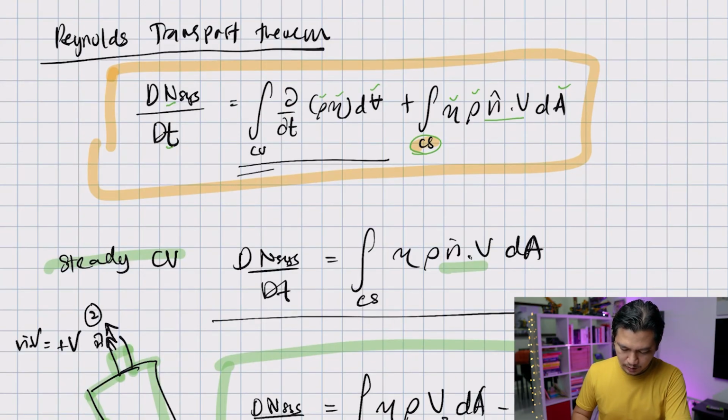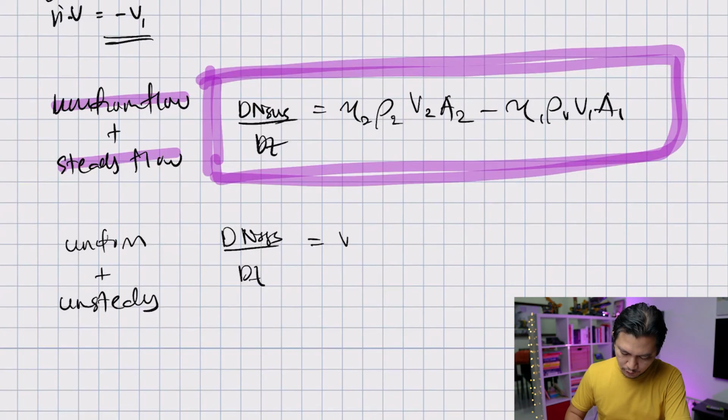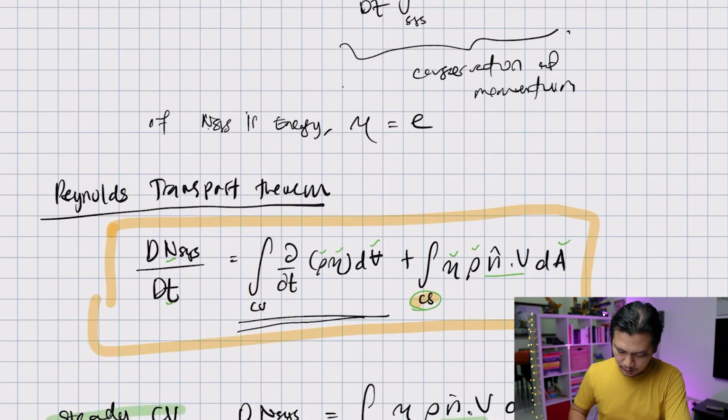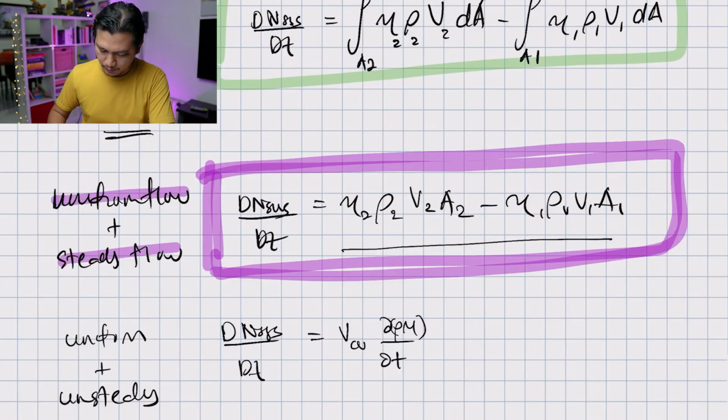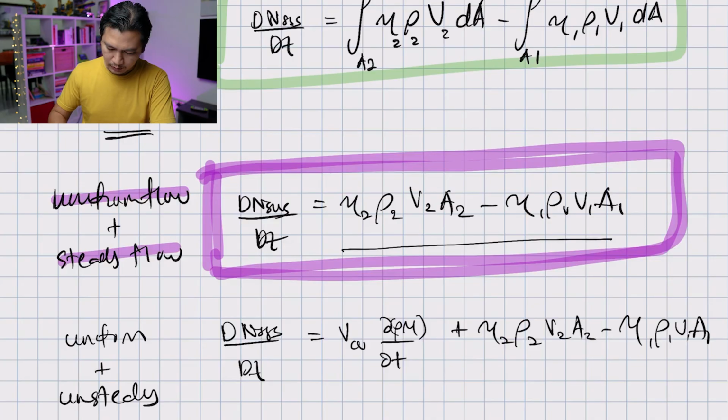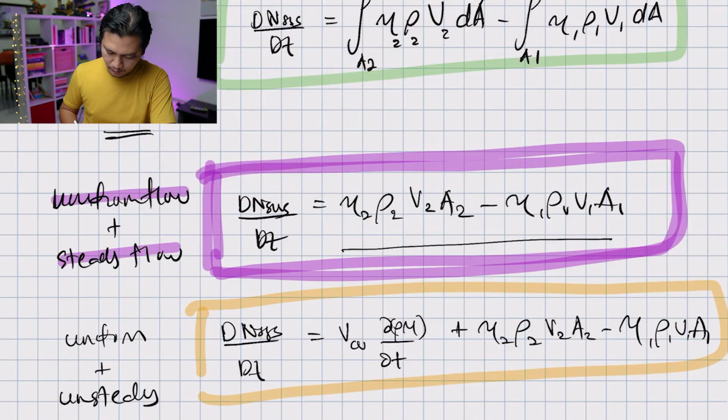So this term becomes the volume of the control volume times ∂(ρη)/∂t, put in brackets, and then we have plus η2 ρ2 v2 A2 minus η1 ρ1 v1 A1. Let me color this in orange. And this is for uniform but unsteady flow. Okay, and I think that's it for now.